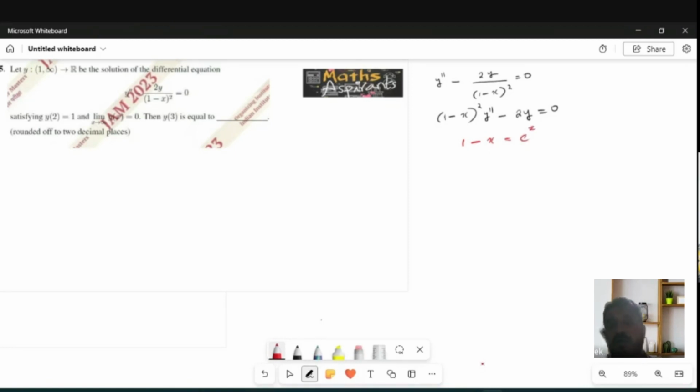So you will have z equal to log of 1 minus x. Generally, you will get x is equal to e power z, z equal to log x. But here 1 minus x whole square is there. The general form is the same case, x square y double dash minus 2y is equal to 0. But instead of x here, it is 1 minus x. So you just transform e raised to z as 1 minus x. So z equal to log of 1 minus x.